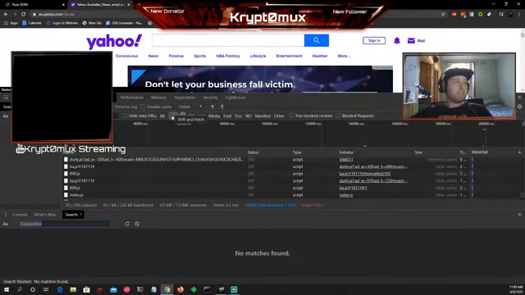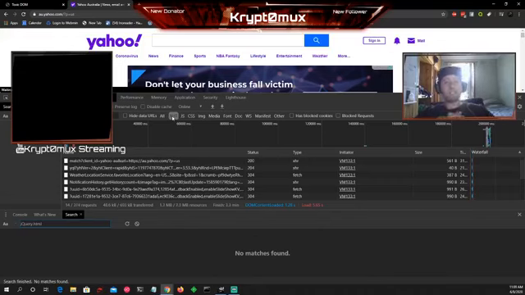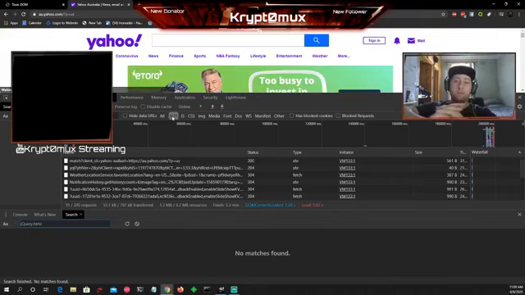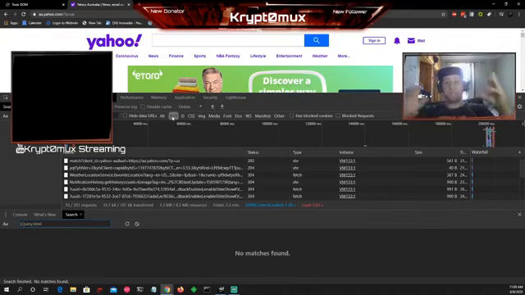Now, another thing is XHR. XHR stands for XML HTTP Request. It's also AJAX, a fancy word for AJAX. This is what makes the web JavaScript fetch things from remote servers. This is where we can find path traversal vulnerabilities and DOM XSS. We look for XHR requests. That's what we're looking for.